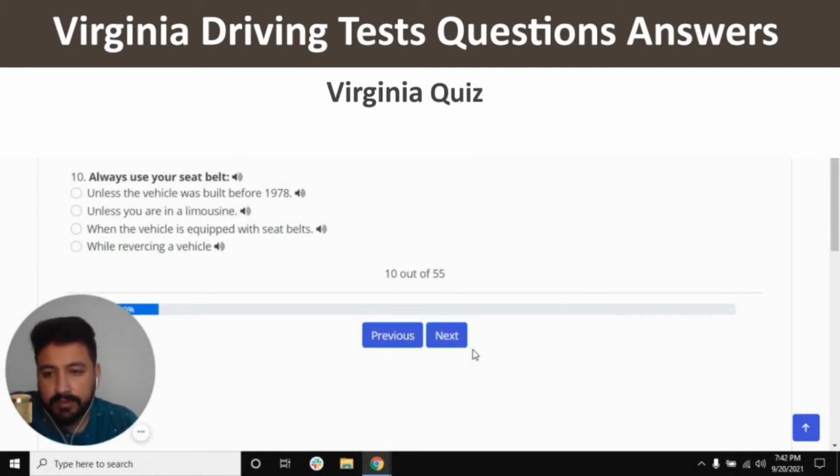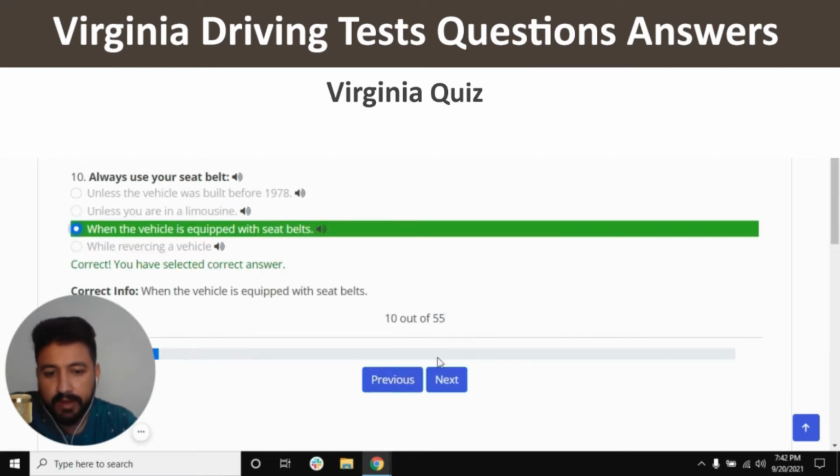10th question is always use your seat belt. The right answer is when the vehicle is equipped with seat belt. So let's click on the third option and next.